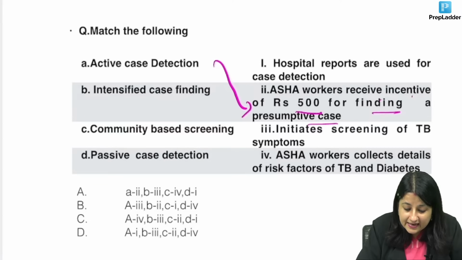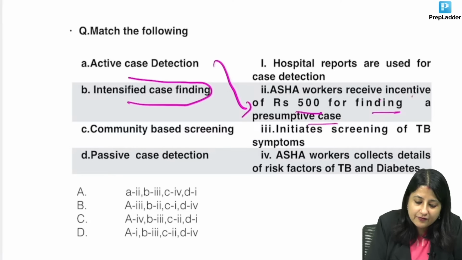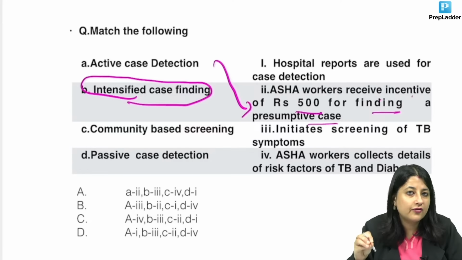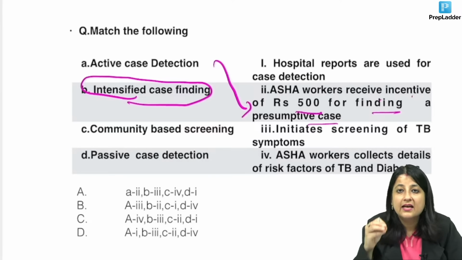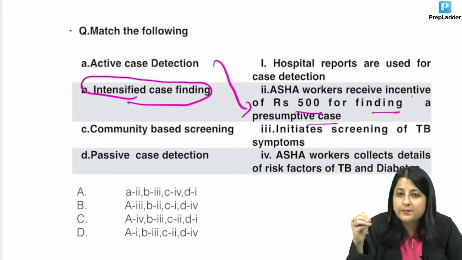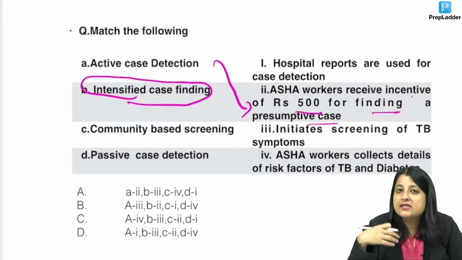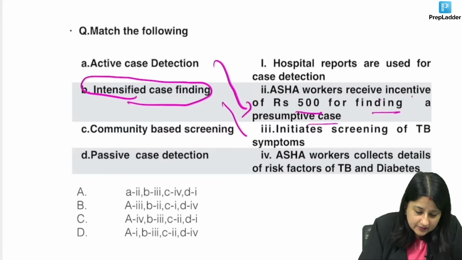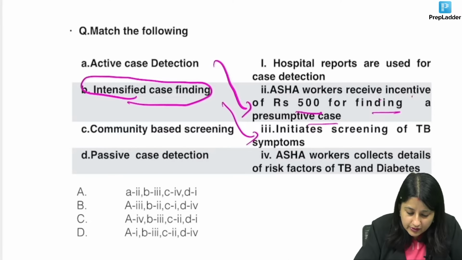Okay, intensified case finding. I have taught you in the notes also that it is particularly a term reserved for identifying TB cases in certain special groups like diabetics, like HIV. So, initiate screening of TB symptoms. Okay, this becomes this. Community based screening.